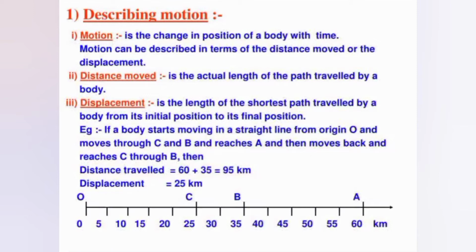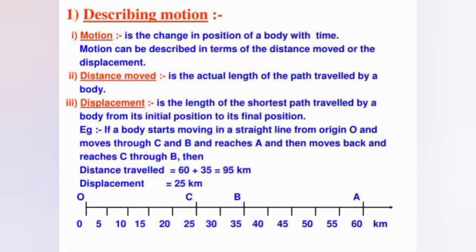So students, now you know the difference between distance and displacement. Distance is the total path covered by the moving body, and displacement is the length of the shortest path travelled by the body from the initial position to the final position. So that is all about distance and displacement, and by describing them we can define motion also. Now it is clear to you what is motion, what is distance and what is displacement. Now we will take another term, that is types of motion.